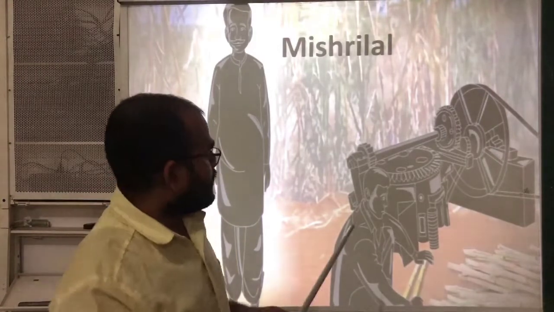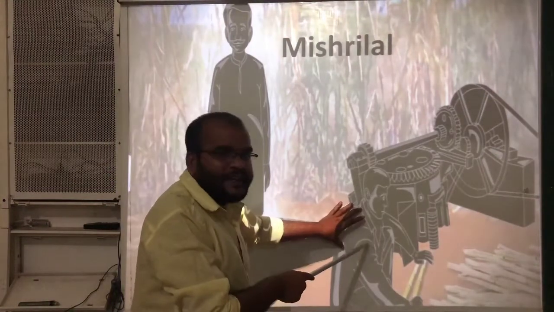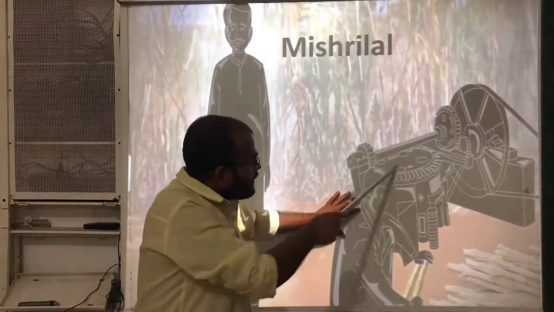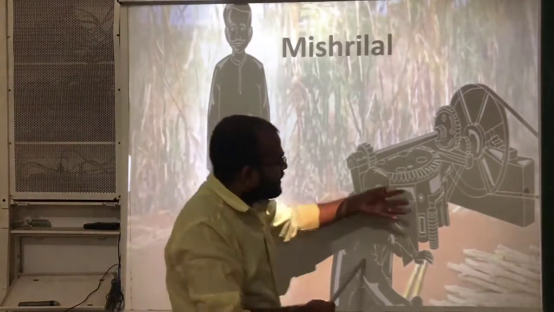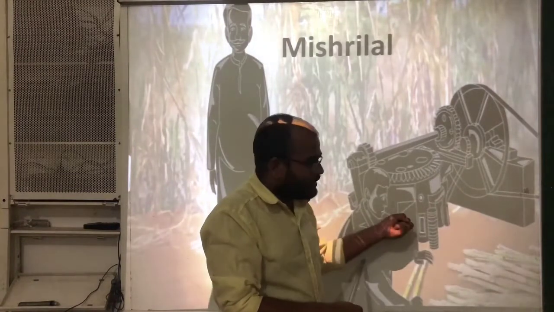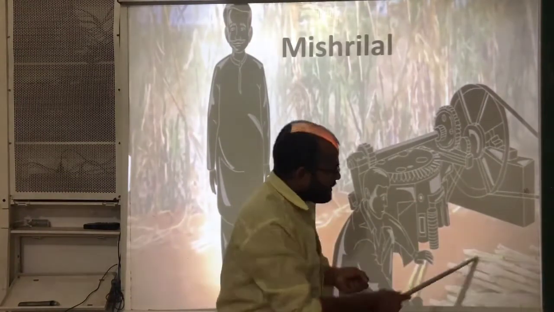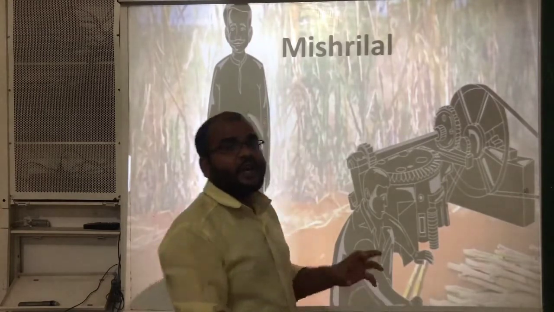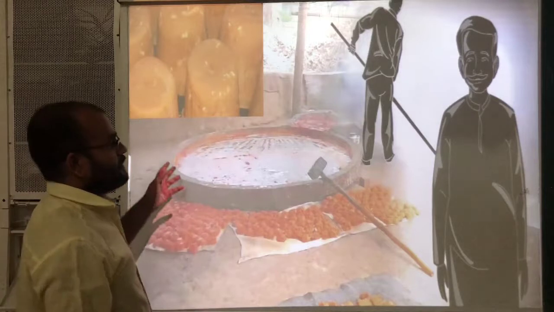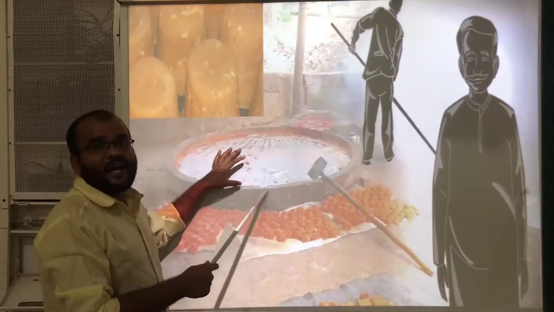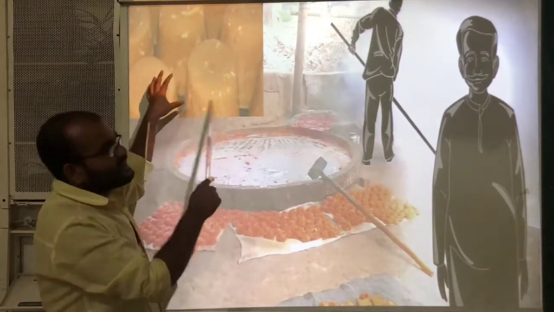See, he hired one person, who is doing the work with that machine. He is taking sugarcane juice from the sugarcane. And after getting the juice, what are they doing? They are preparing or manufacturing jaggery.